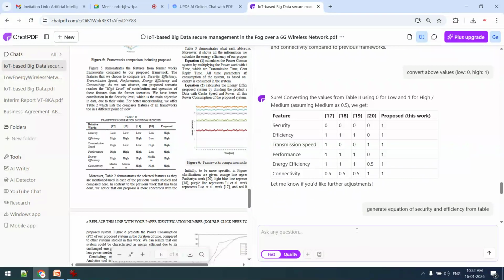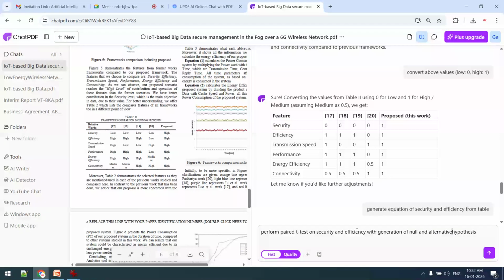So we will check. For example, implement or perform a paired t test on security and efficiency with generation of null and alternate hypothesis.